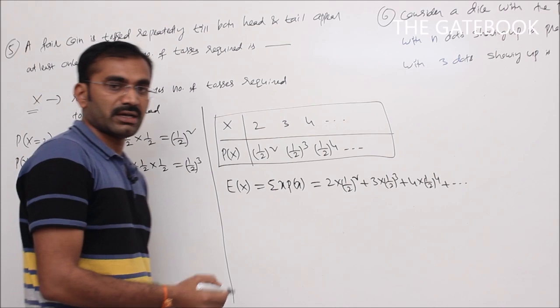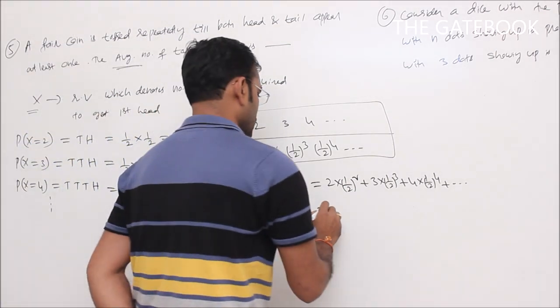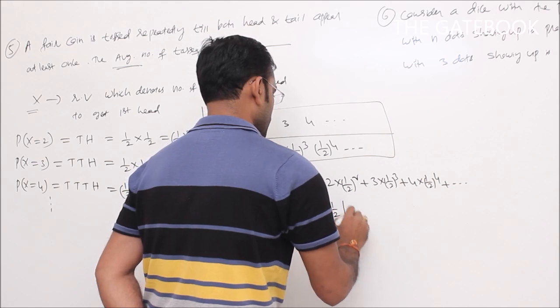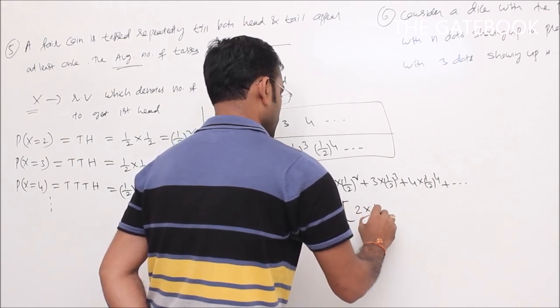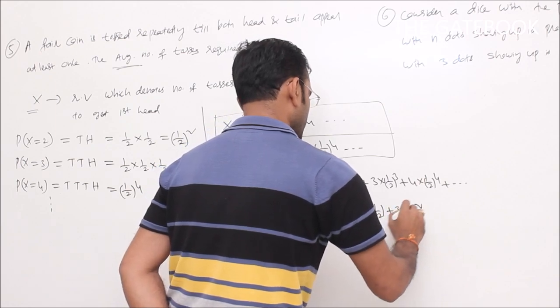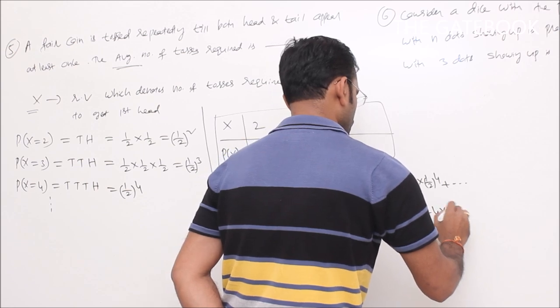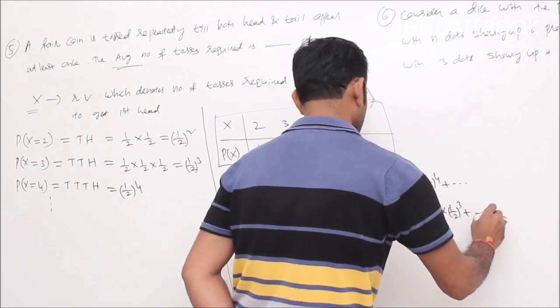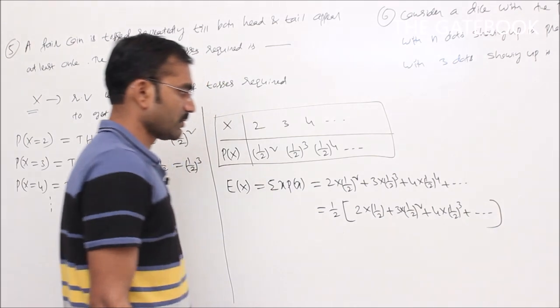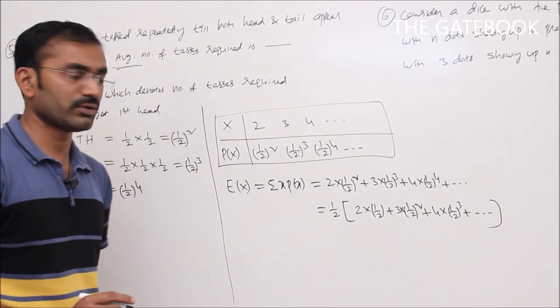So that is average value or mean value or expected value. Now taking 1 by 2 common, we will get 2 into 1 by 2 plus 3 into 1 by 2 whole square plus 4 into 1 by 2 whole cube plus and so on. What about the sum of that infinite series? 2 into 1 by 2 plus 3 into 1 by 2 whole square, 4 into 1 by 2 whole cube and so on.